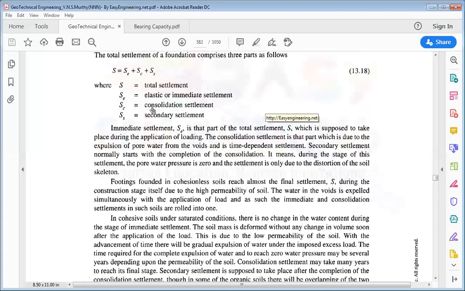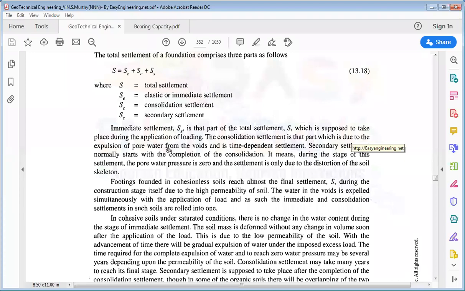Now the second part, SC, the consolidation settlement, is that part which is due to the expulsion of pore water from the voids and is time dependent settlement. Already हमने last semester में पढ़ा था consolidation के बारे में. So we have also taught about the consolidation settlement. So this SC is the consolidation settlement, and it is due to the expulsion of the pore water.